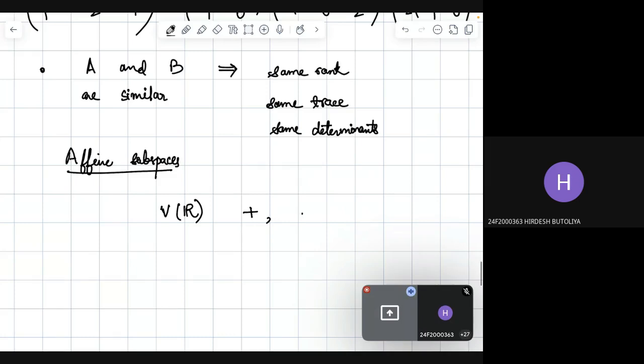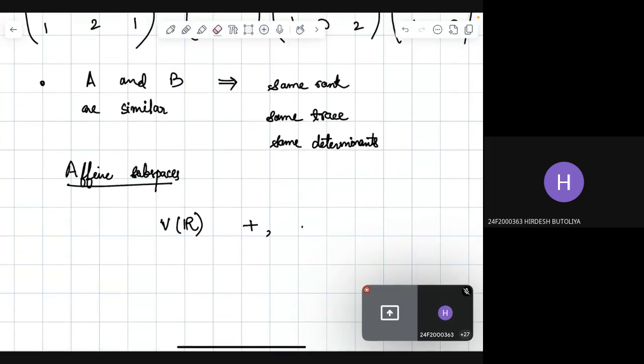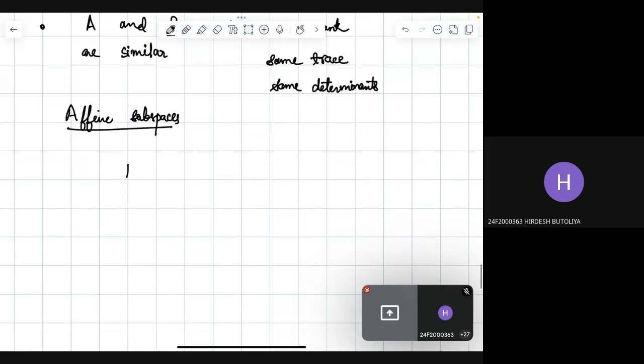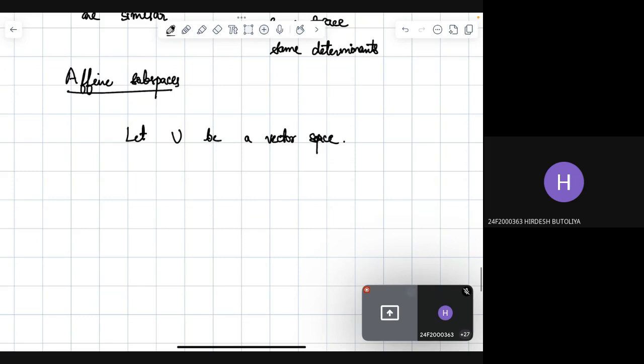But in the case of an affine subspace, you are raising the vector space by a certain vector. So say you have U as a vector space. I'll stick to the notation that is already given to you, so I'll not confuse you.